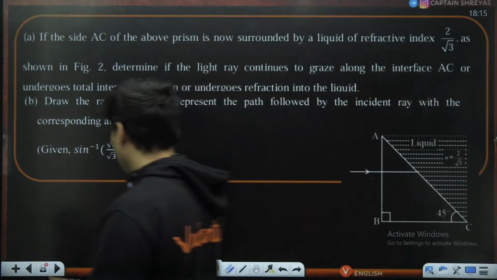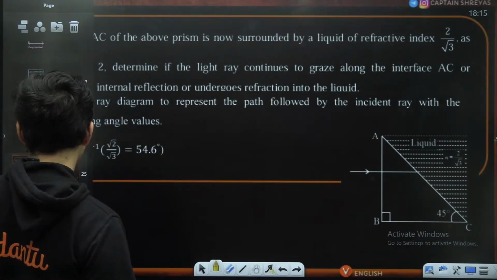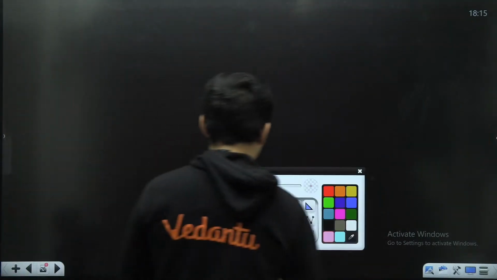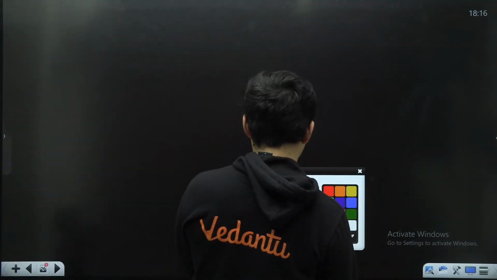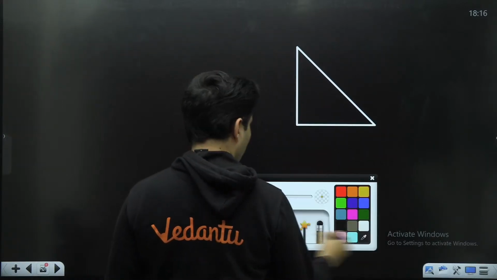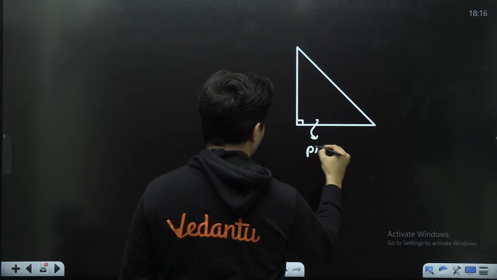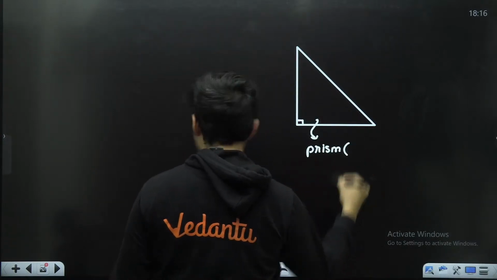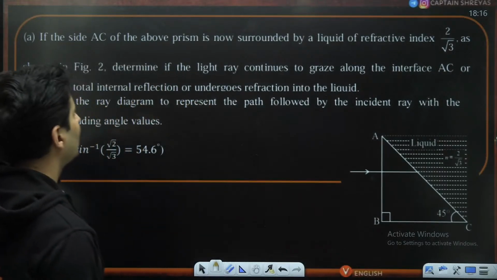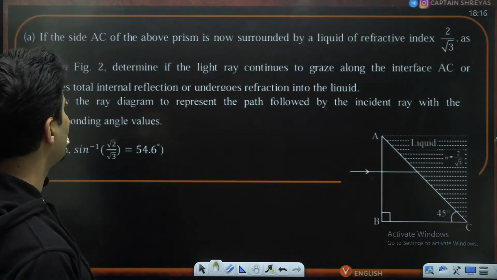Okay, I think I don't have a separate diagram for this. So I'll just draw it here again. There is no other way I can do it. So this is what it is. This is our prism. Whose refractive index, is it given to us somehow?